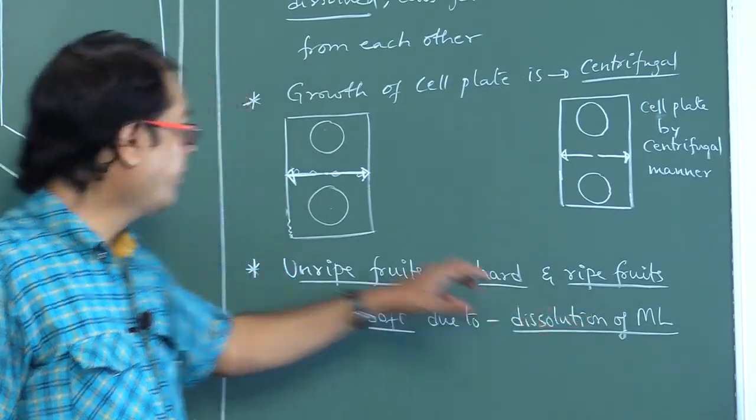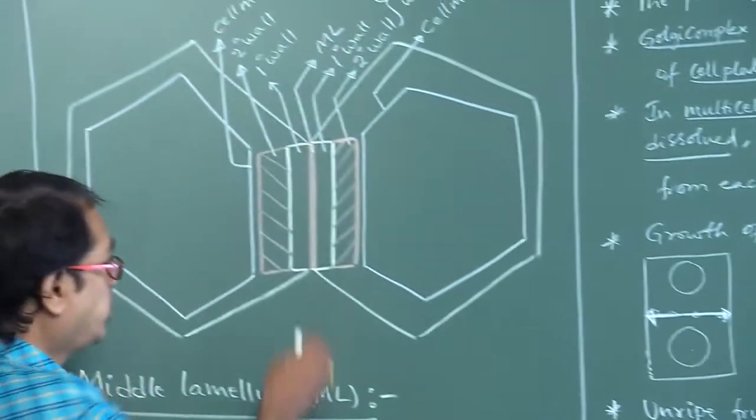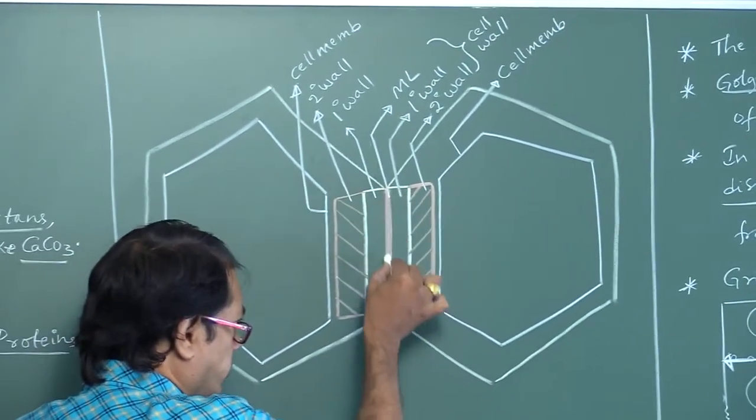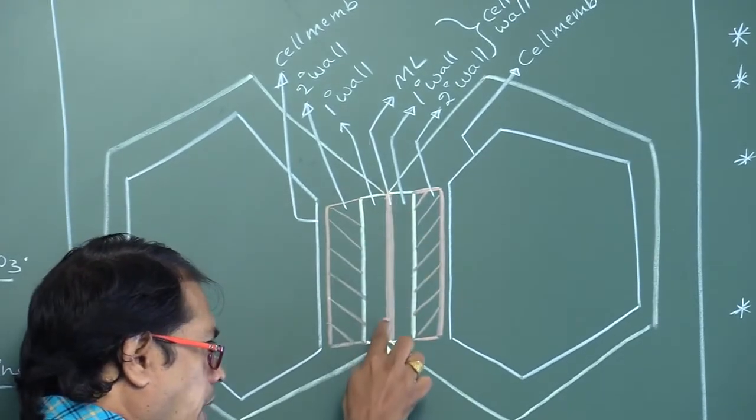If we observe this diagram, this would be the middle lamellum. For two adjacent cells, only one middle lamellum is present.